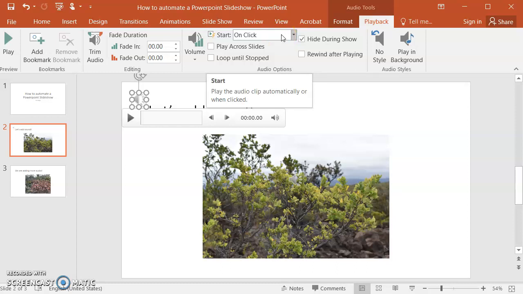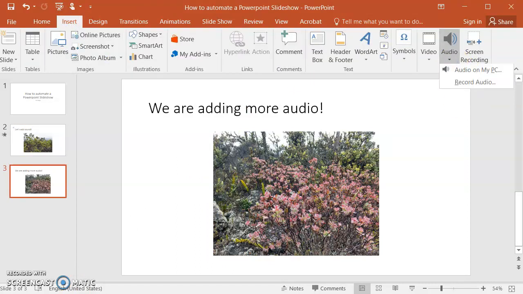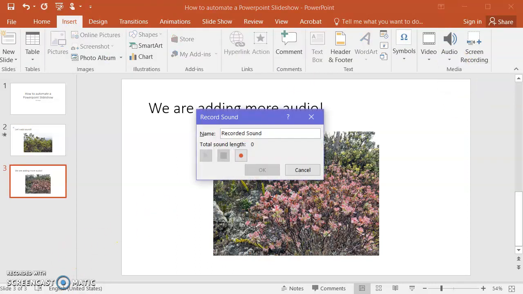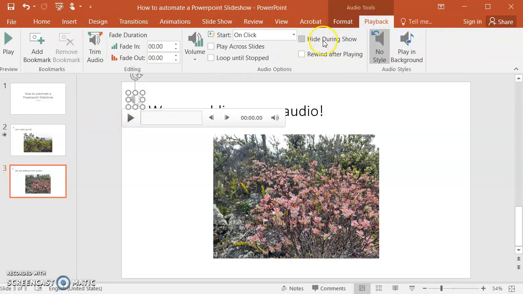The other thing you want to click is, instead of On Click, you're going to say Start Automatically. So those are two really important things: automatically and hide during show. Go ahead and insert the audio on every slide that you need it, being sure for each audio to select it, go into the Playback menu, hide it, and start it automatically.